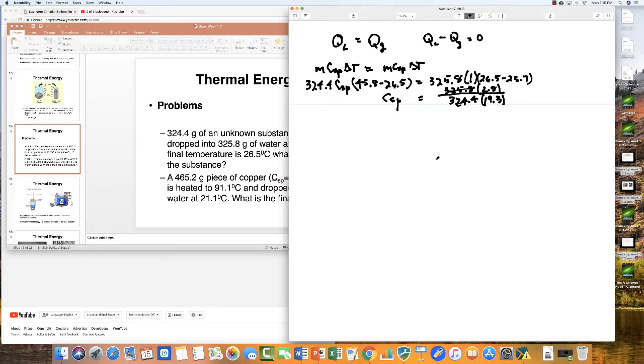They're not, and so this is going to be approximately equal to 2.8 divided by 19.3, which, if we say that's 3 and this is 18, is 1 over 6, or about 0.15, something like that. So if you do get your calculator out and do the actual calculation, you should get something close to 0.15 calories per gram degree centigrade.